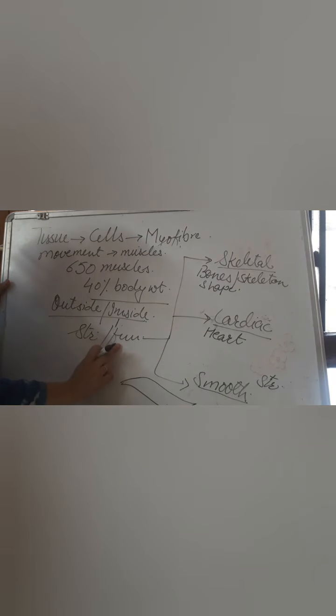The inside area is smooth. We will discuss the structure of this muscle later on. But here we have come to know skeletal muscle, smooth muscle as well as cardiac muscle. This is how they look in the diagram: skeletal, cardiac as well as smooth muscle.